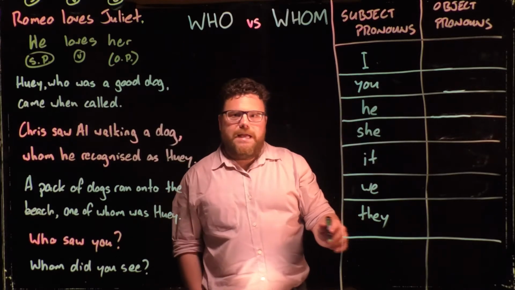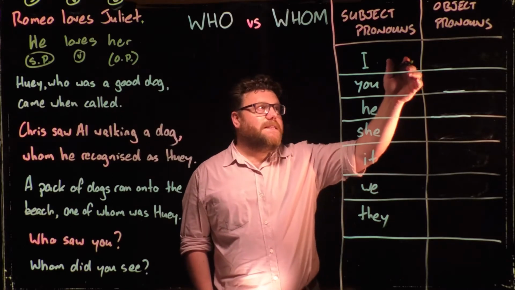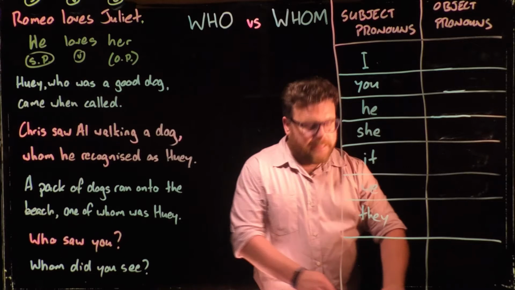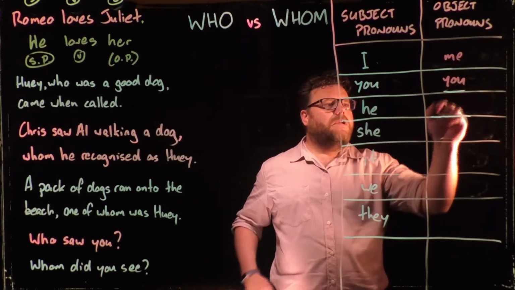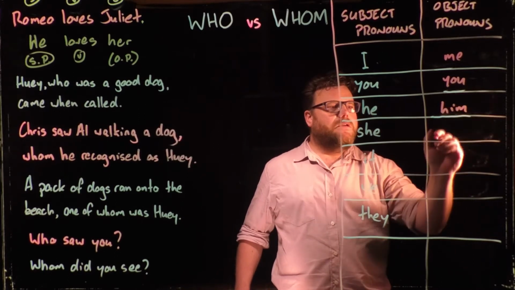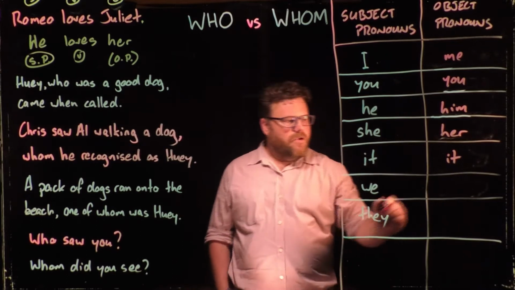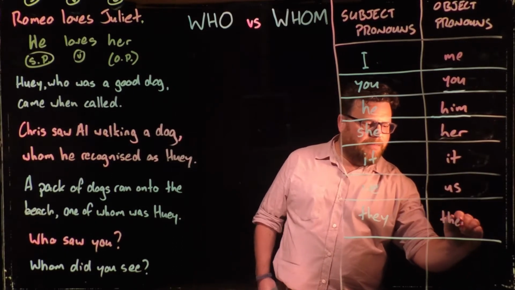These are our subject pronouns that would be at the beginning of the sentence. If we were replacing objects with pronouns, they would be words such as me. You would remain you, he would become him, she would become her, it would remain the same, we would become us, and they would become them.